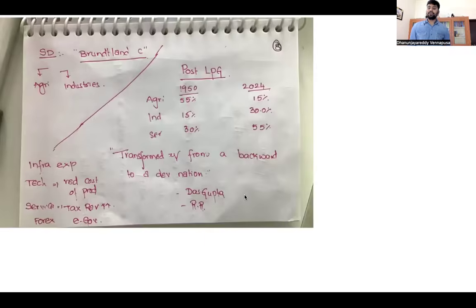After that, sustainable development. Sustainable development, go according to the definition of the Brundtland Commission. Everyone might be knowing this by this point of time. What is the sustainable development definition of the Brundtland Commission? According to the Brundtland Commission, sustainable development is the development which meets the demands of the present generation without compromising the needs of the future generation. That was described by the Brundtland Commission in the Our Common Future report.